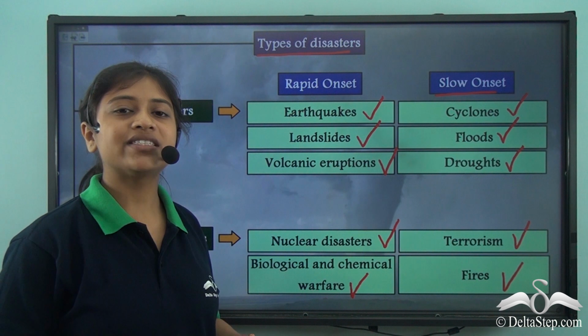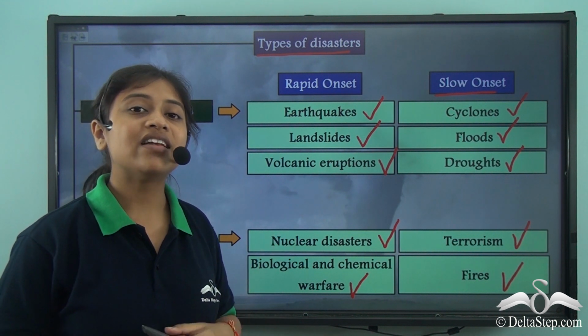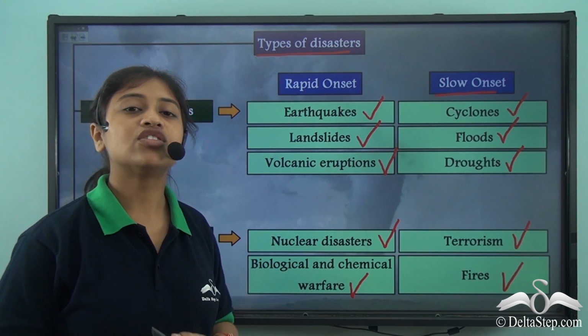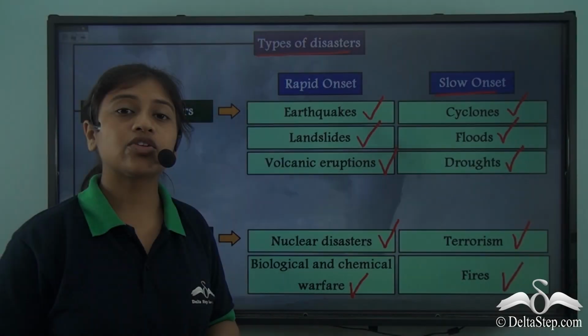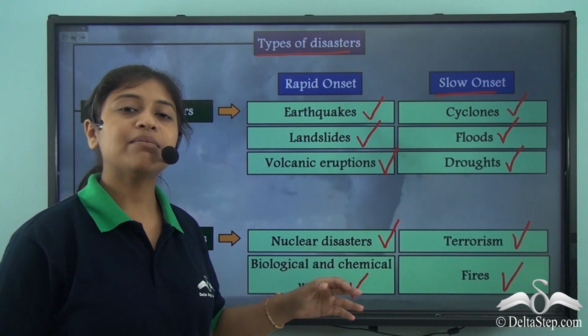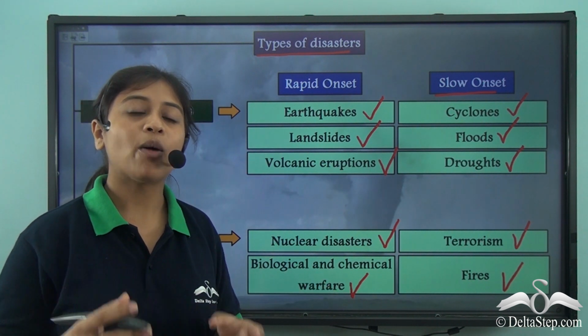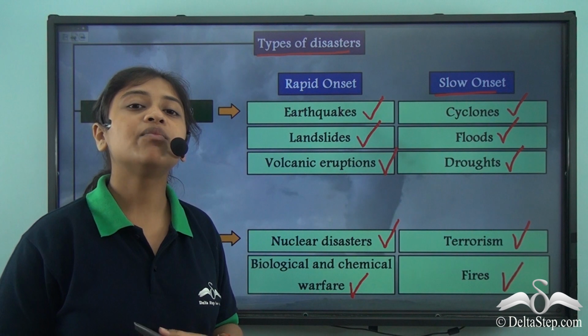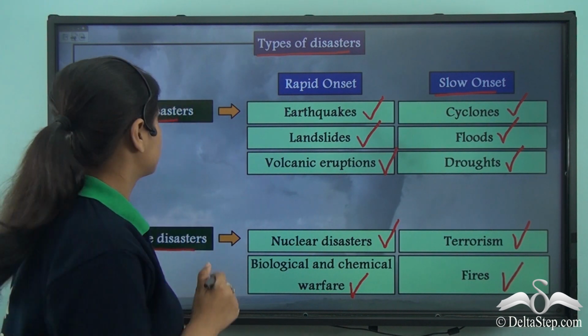And these again, just like the natural disasters, are neither less devastating. They too cause huge damage to life and property. And unlike natural disasters, which cannot be avoided or prevented, these man-made disasters could, with proper measurement and proper awareness, be reduced to a large extent.